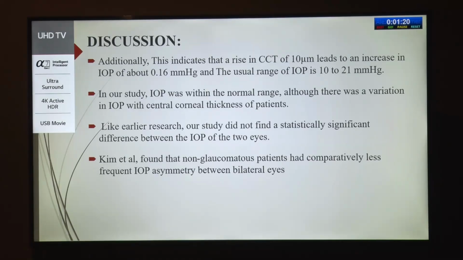Additionally, this indicates that rise in CCT of 10 micron leads to an increase in IOP of about 0.16 mmHg with a usual range of 10 to 21 mmHg. In our study, IOP was within the normal range, although there was a variation in IOP with the central corneal thickness of patients. Like earlier research, our study did not find statistically significant difference between IOP of the two eyes. Key-Metal found that non-glaucomatous patients had comparatively less frequent IOP asymmetry between bilateral eyes.